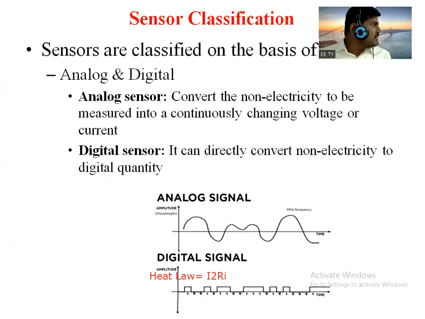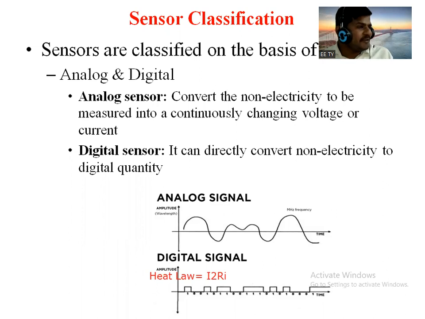It may be voltage, current, charge or power, but continuously varying, right? So at the initial it is 0, at some time it will be a maximum value, and at some time it will be 0 again. That means it is one signal type. So it is nothing but an analog type of sensor.